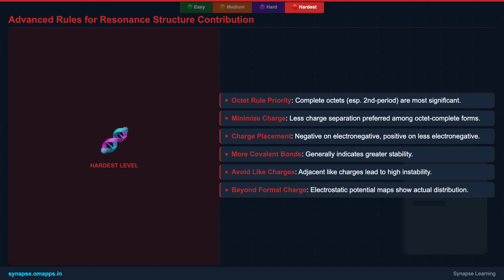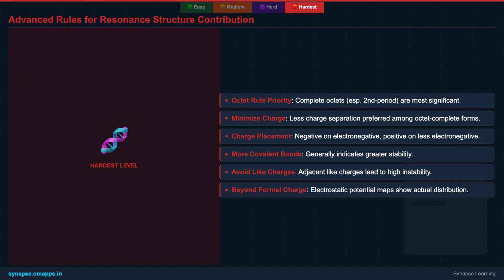Among structures that satisfy the octet rule, those with minimal charge separation are more stable. If charges are present, negative charges should ideally reside on more electronegative atoms, and positive charges on less electronegative ones. Structures with a greater number of covalent bonds are also generally more stable.